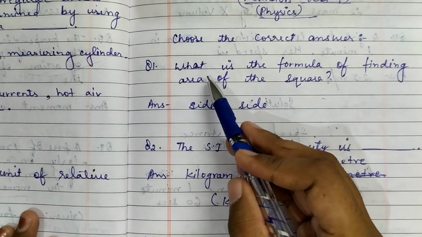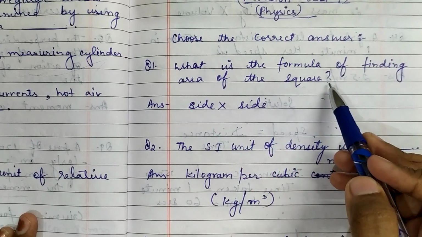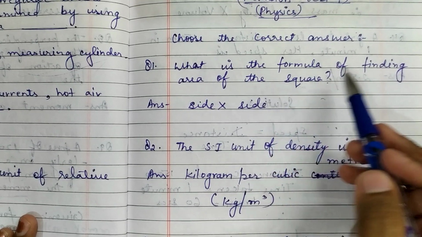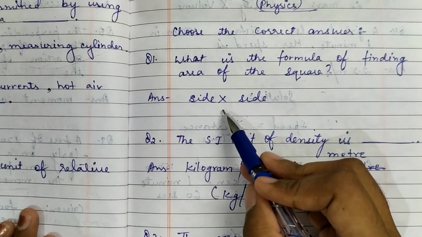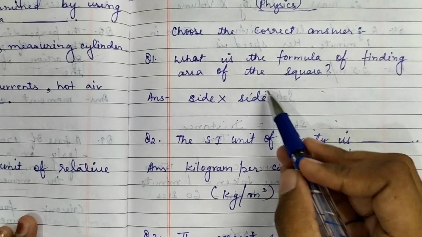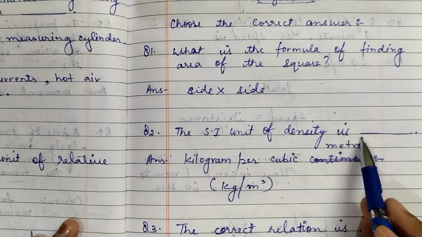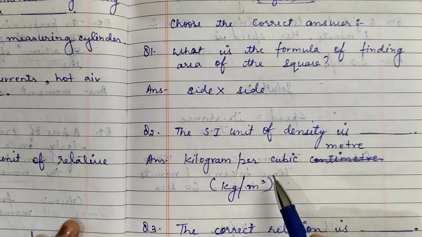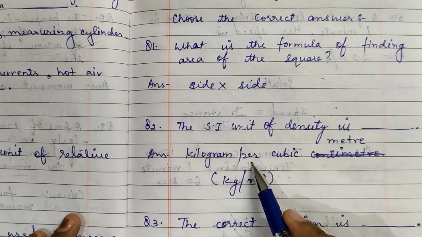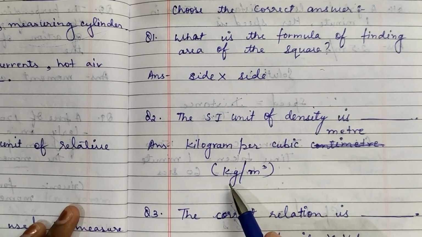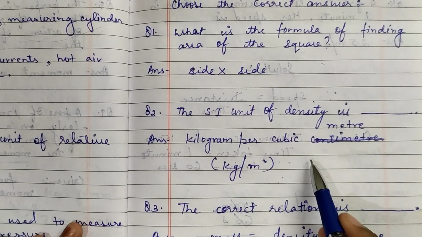Now what was your first question, children? What is the formula of finding area of the square? It was clearly given in the book that the formula for finding the area of the square is side into side. So this was your first answer. Now the second question, the SI unit of density is dash. Very clearly I have explained to you in the first chapter. What is the SI unit of density? Kilogram per cubic meter, that is kg per cubic meter.